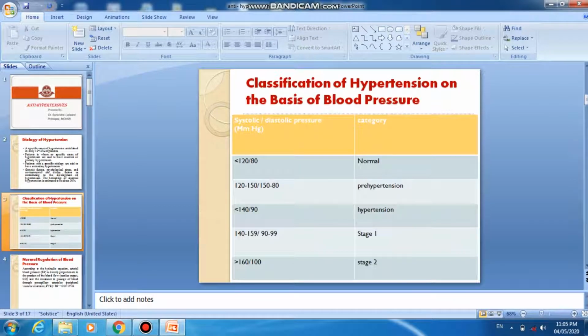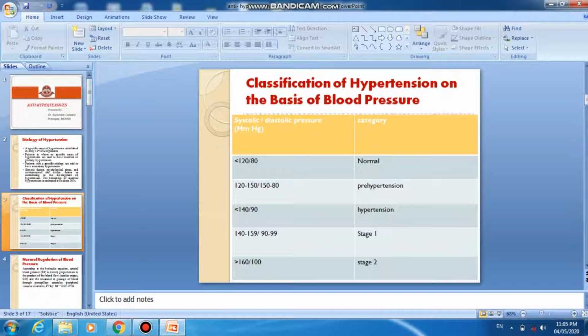This slide shows the classification of hypertension on the basis of blood pressure. Again, there are two types: systolic as well as diastolic pressure, in mm of Hg, category wise. Normal blood pressure of a person is 120 and 80. 120 is the systolic and 80 is the diastolic pressure.